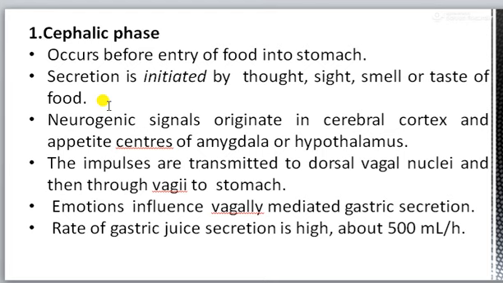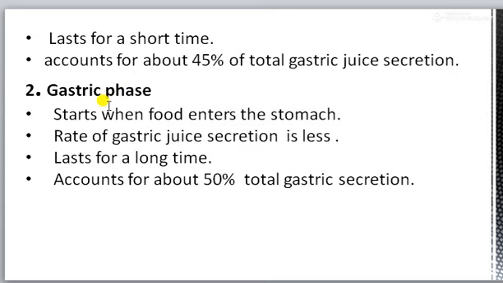Emotions also influence the vagal mediated gastric secretion, and rate of gastric juice secretion during this phase is very high, around 500 ml per hour. But this phase lasts for very short time, and it accounts for the 45% of the total gastric secretion.